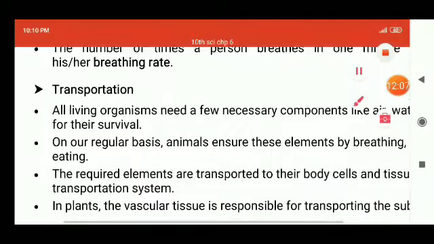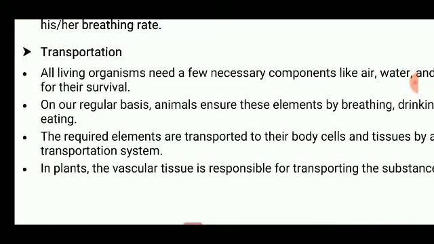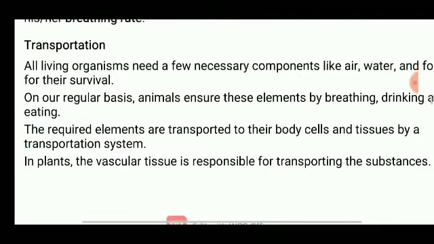Now we are going to study the next term, that is transportation, which is one of the next important topics that we are going to study in this chapter. Transportation means the movement, the moving of air, water, oxygen, blood inside our body for our survival. That is known as transportation.